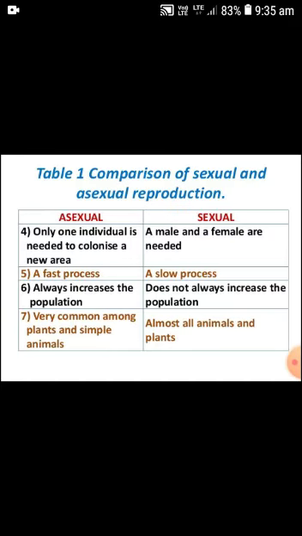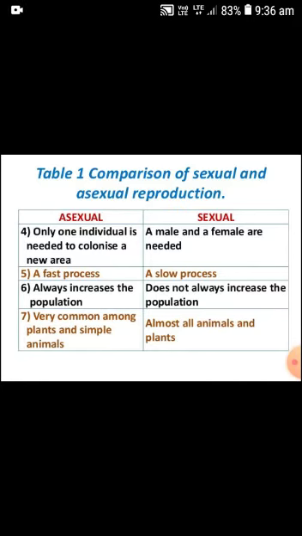Only one individual is needed to colonize a new area by asexual reproduction, but in sexual reproduction, a male and a female are needed. The two partners are needed to increase their population.